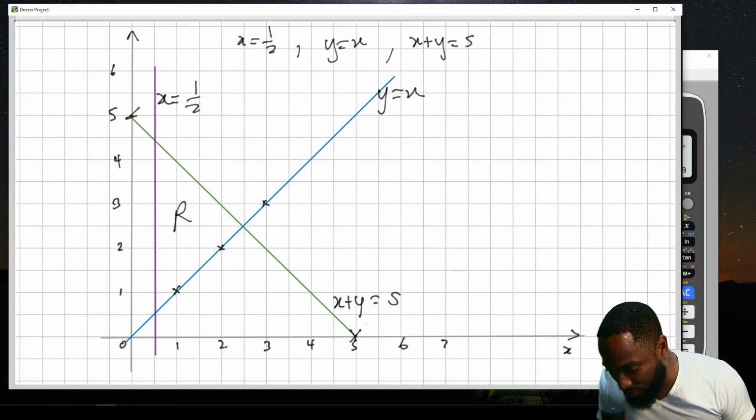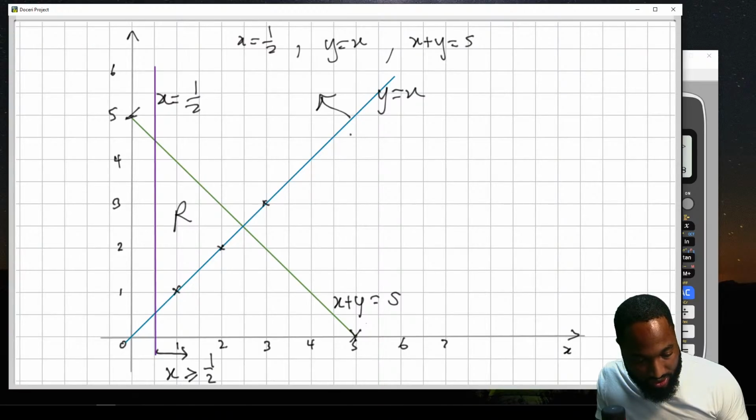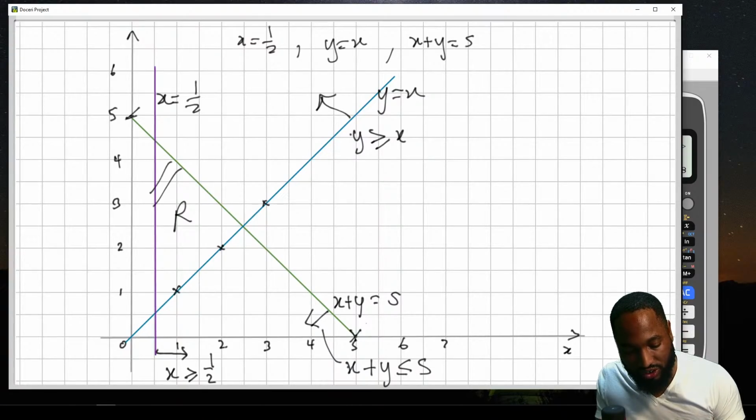The region, you want it greater than this. So we want x greater than or equal to a half, so up this way. We want y greater than or equal to x. And we want it less than, so you want it under this line. We want x plus y less than or equal to 5. So it's this region they are looking for.